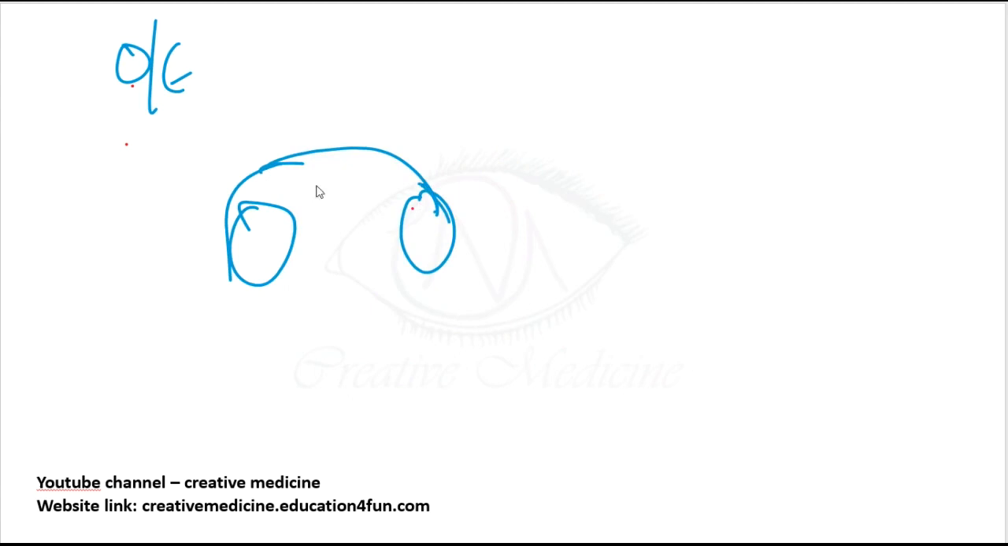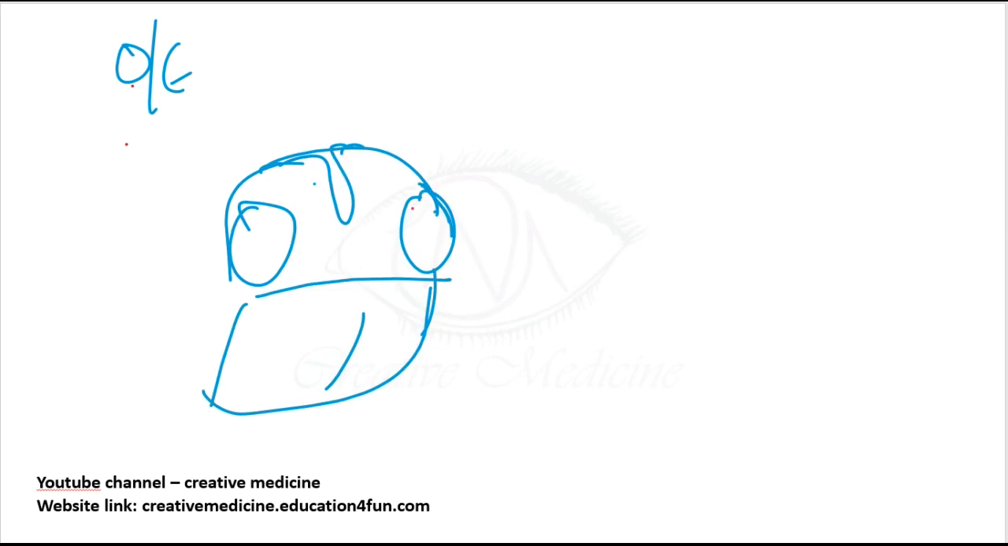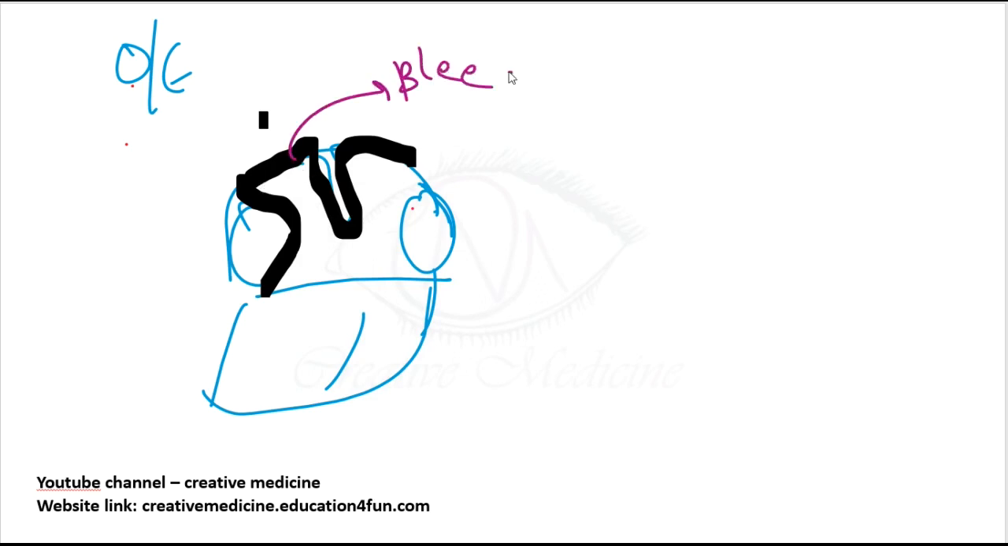Now on examination, what do you see? This is the tonsil, this is the uvula, this is the tongue. One important feature is the presence of a grayish black membrane on one tonsil, and it will also involve the gum, soft palate and hard palate. When you try to remove this membrane, it will bleed.